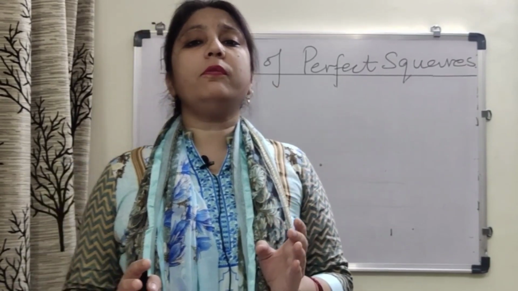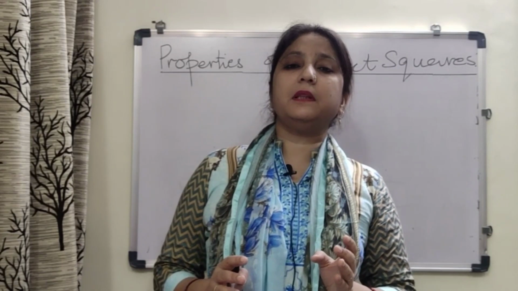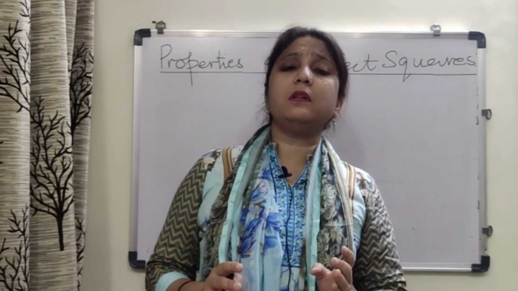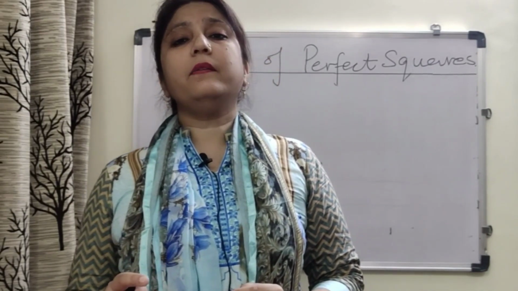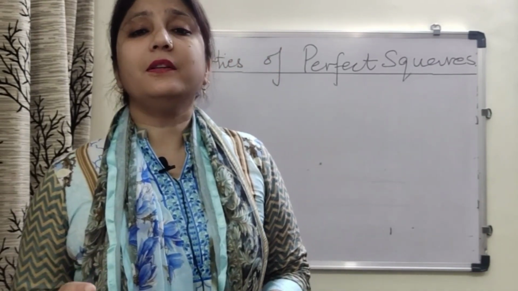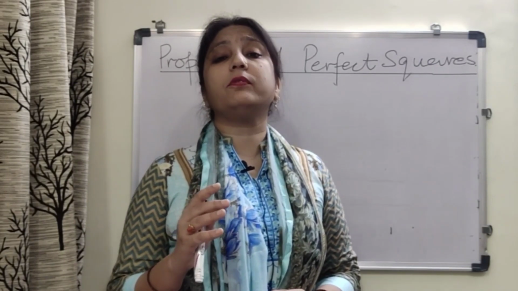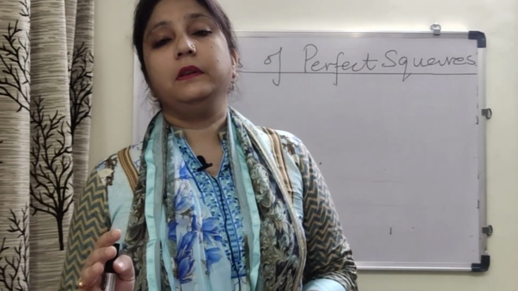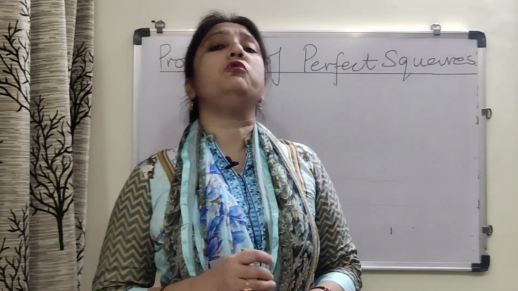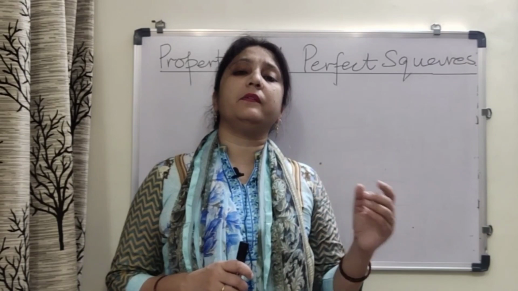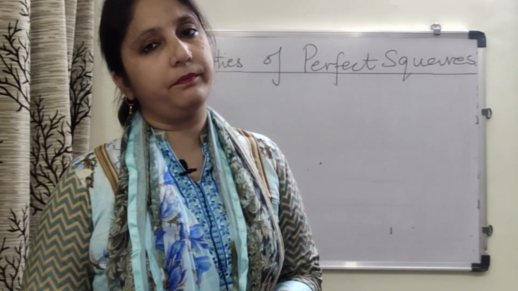Squares can be of natural numbers, whole numbers, decimal numbers, integers, rational numbers, as well as variables, whereas perfect squares are the squares exclusively of natural numbers. Another thing you studied was how to check whether a given number is a perfect square or not by the method of prime factorization.